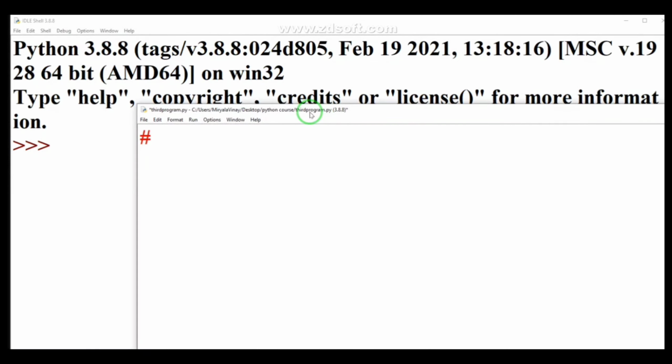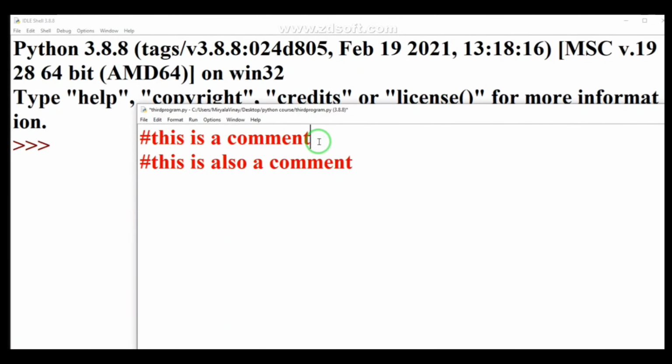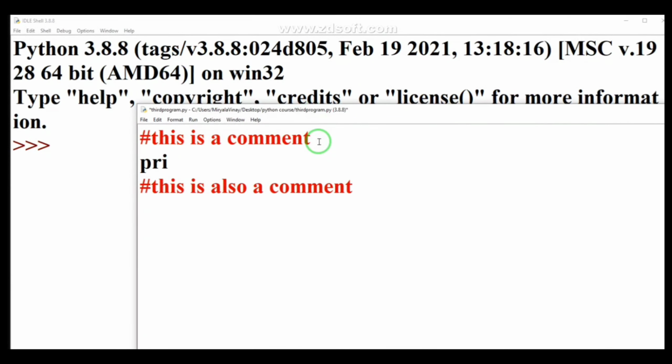Just use a hashtag, and after that you can write anything and it will act as a comment. So I am writing that this is a comment, and I am using another hashtag, this is also a comment. And in between these two I will use a print function, learning about comments.